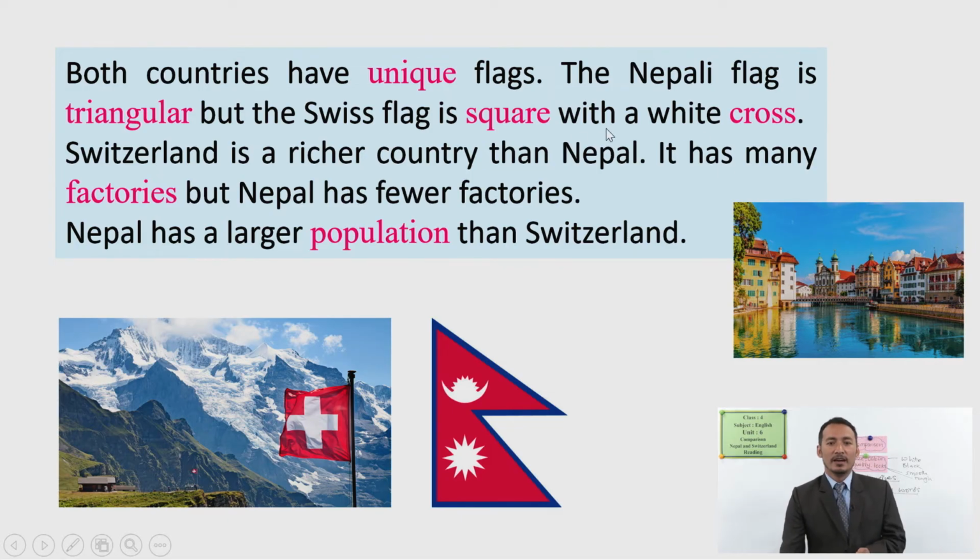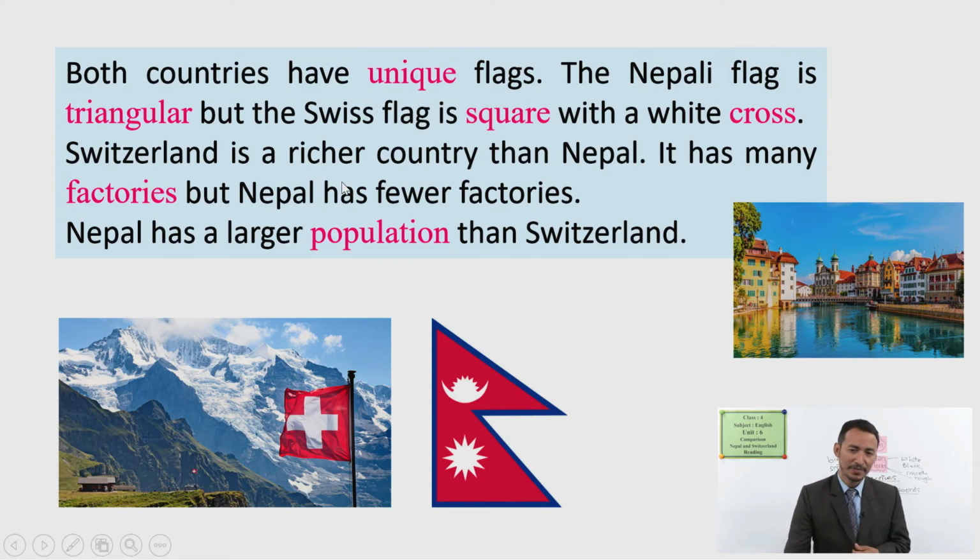And the Swiss flag has a white cross. Look here, a white cross. And Switzerland is a richer country than Nepal. They are richer than us. It has many factories, but Nepal has fewer factories. Nepal has fewer factories, and Switzerland has got many factories.